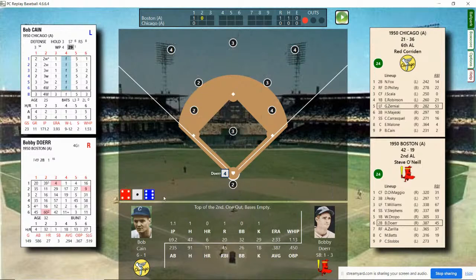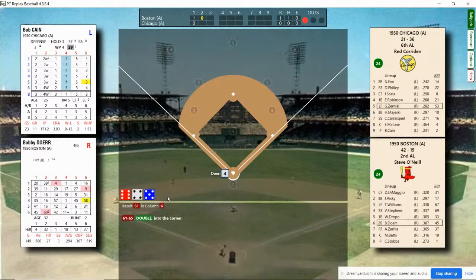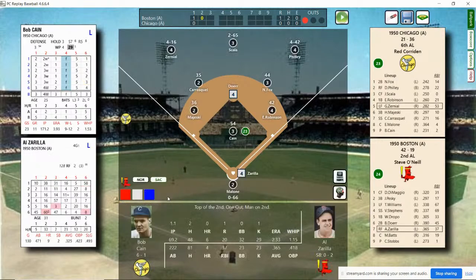Here's the pitch. And he's going to double into the right field corner. And he pulls into second, standing up. 1 out, men on second. Doerr on second base. There's 1 out.